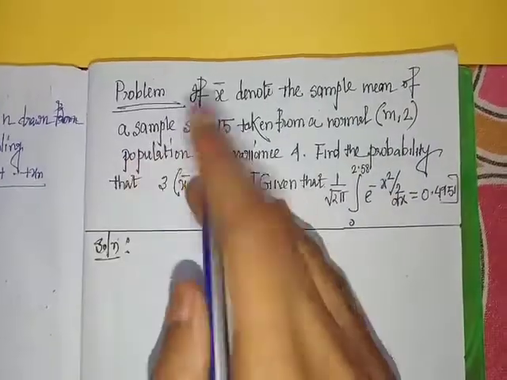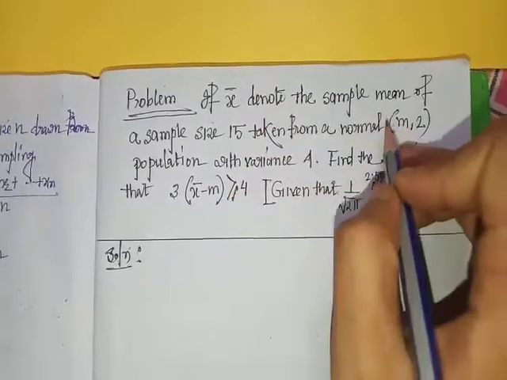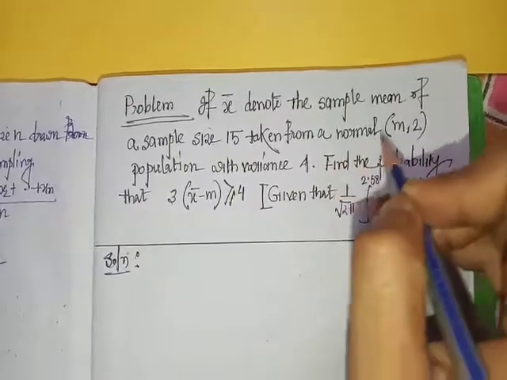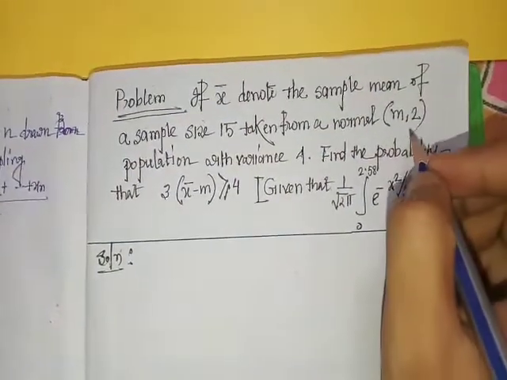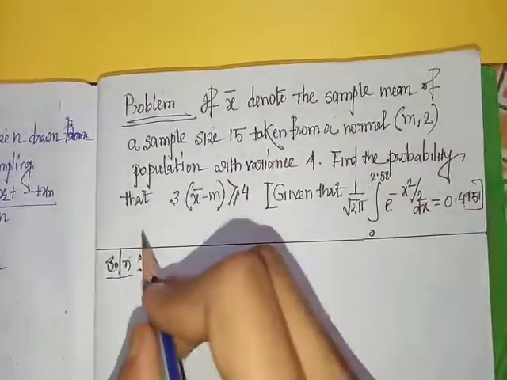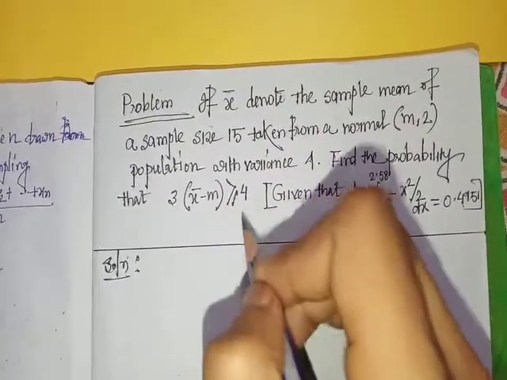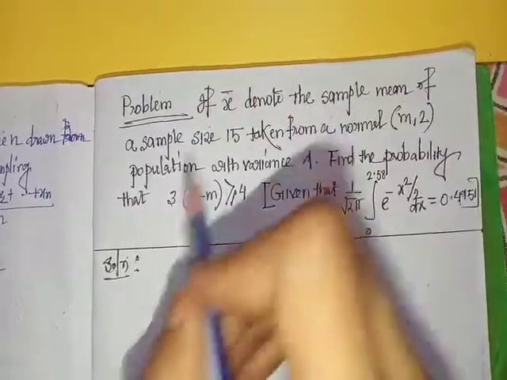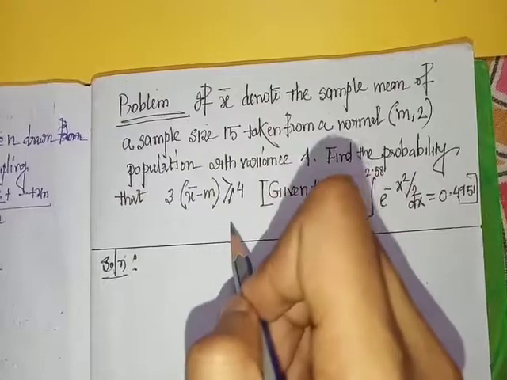Here the problem is: if small x bar denotes the sample mean of a sample of size 15 taken from a normal (m, 2) population, so here sigma equals 2 with variance 4, find the probability that 3 times (x bar minus m) is greater than or equal to 4.